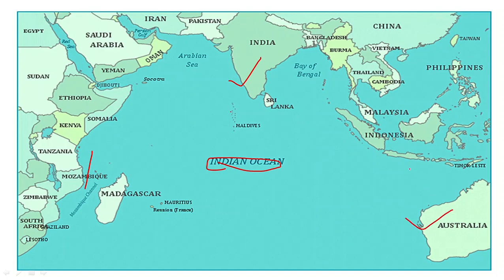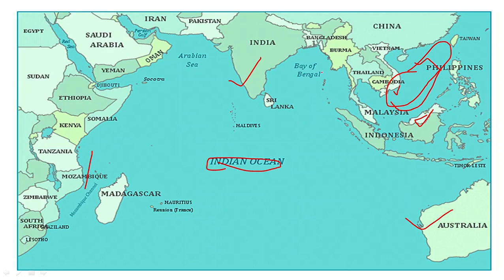The largest sea of the world is the South China Sea. This is its location, and it touches countries like Vietnam, China, Taiwan, Philippines and Borneo Island. So I hope you understand the difference between the ocean and the sea.